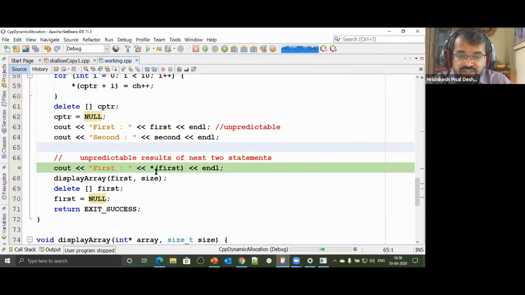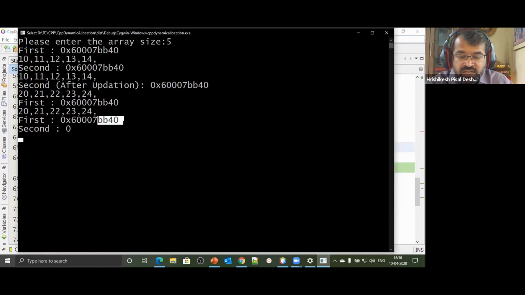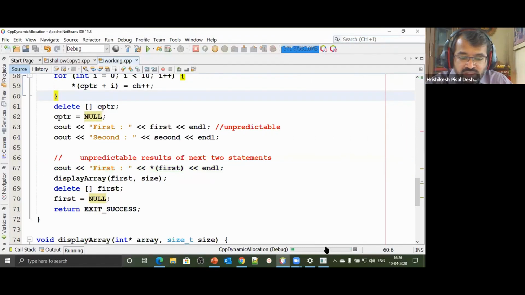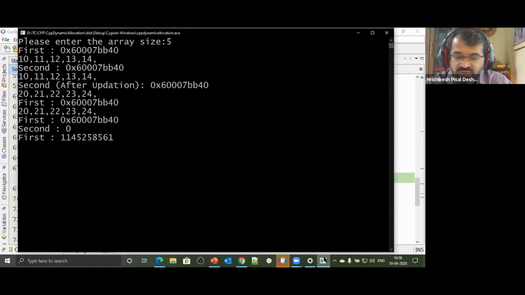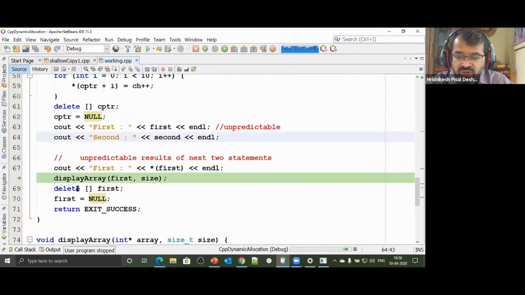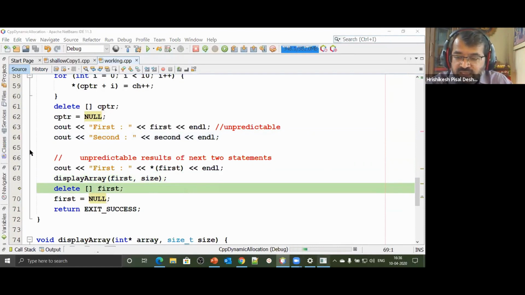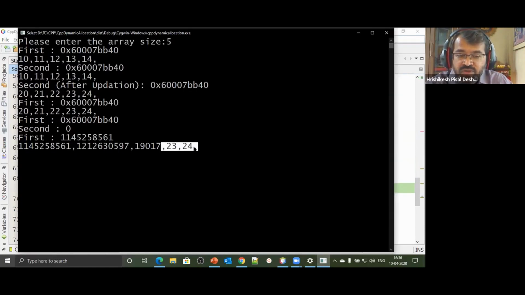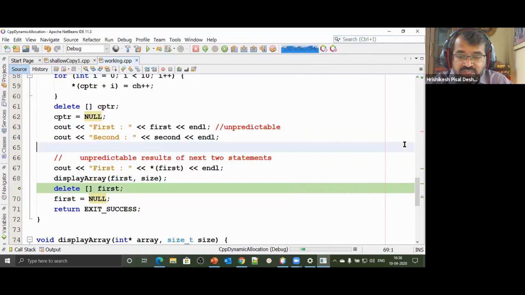Now, if I say star first, what's going to happen? Pointer first is pointing to this location, and starting from this location, the first 4 bytes store A, B, C, D. So you're going to get some weird integer whose value corresponds to those A, B, C, D combined together. So it's a very weird answer that we got. And beyond that, if I go on to display this array, again something interesting happens. Some garbage values, and then finally 23, 24 we could see. These are the first 10 bytes, and then the next few bytes show some values, but there are many garbage values printed because the data at that location has changed.